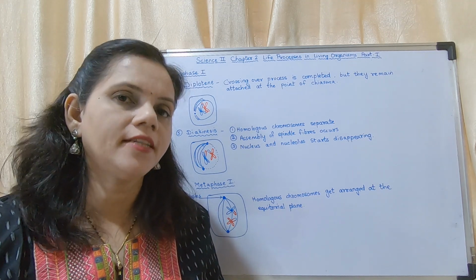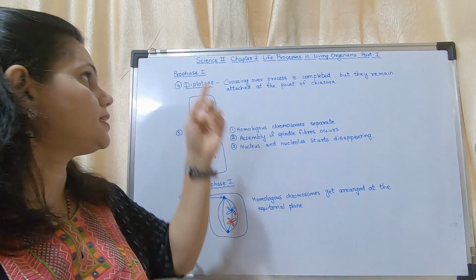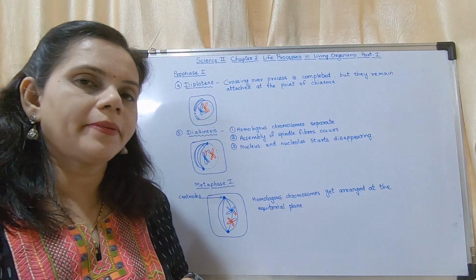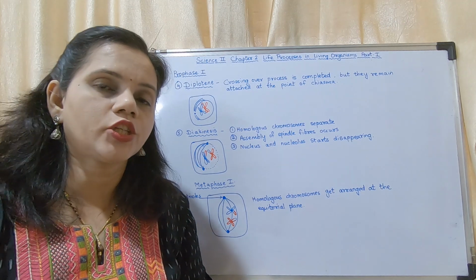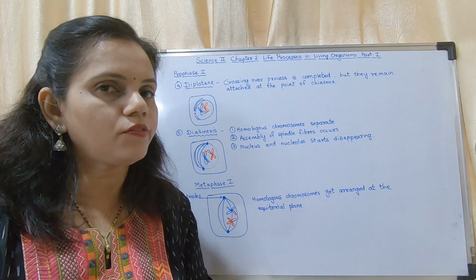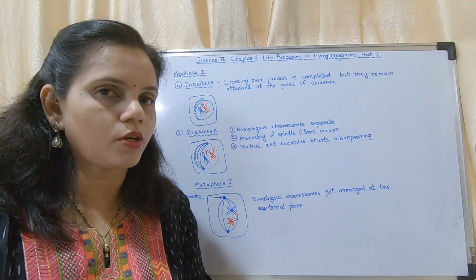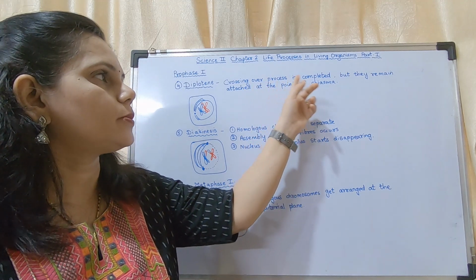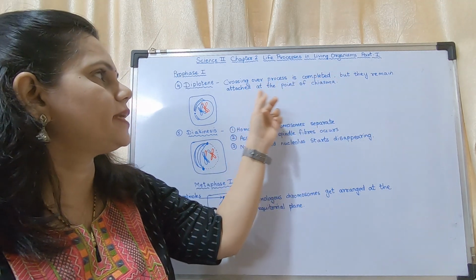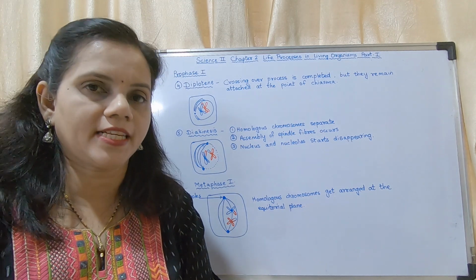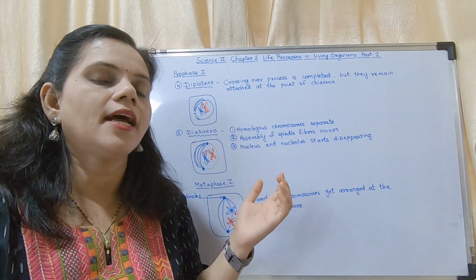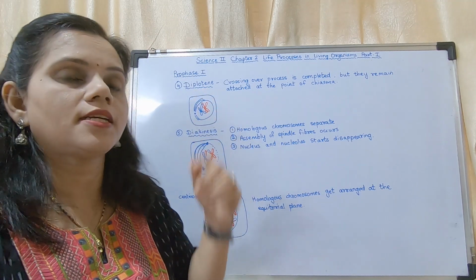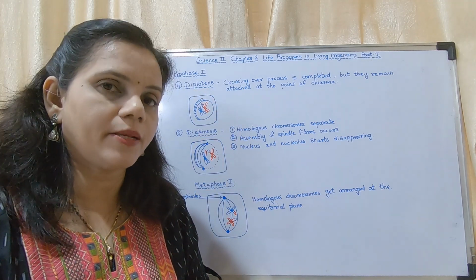Leptotene, zygotene, pachytene. Now the next is diplotene. What happens during diplotene? The crossing over process is completed. What is crossing over? It is the exchange of genetic material between two homologous chromosomes. Crossing over is completed, but they remain attached at the point of chiasma. So recombination starts in pachytene and it finishes in the stage of diplotene.